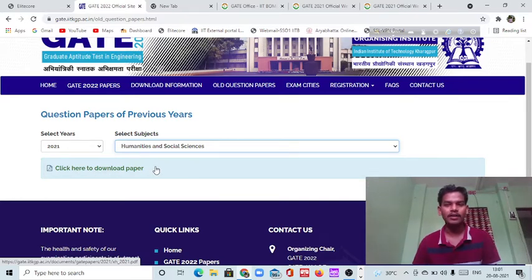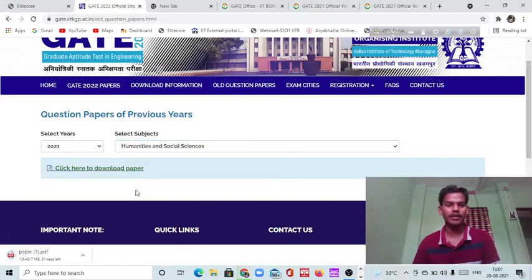But one piece of information I want to tell you is that in this paper, all papers are combined. Just wait, it has already started, and the total data is 43.7 MB.